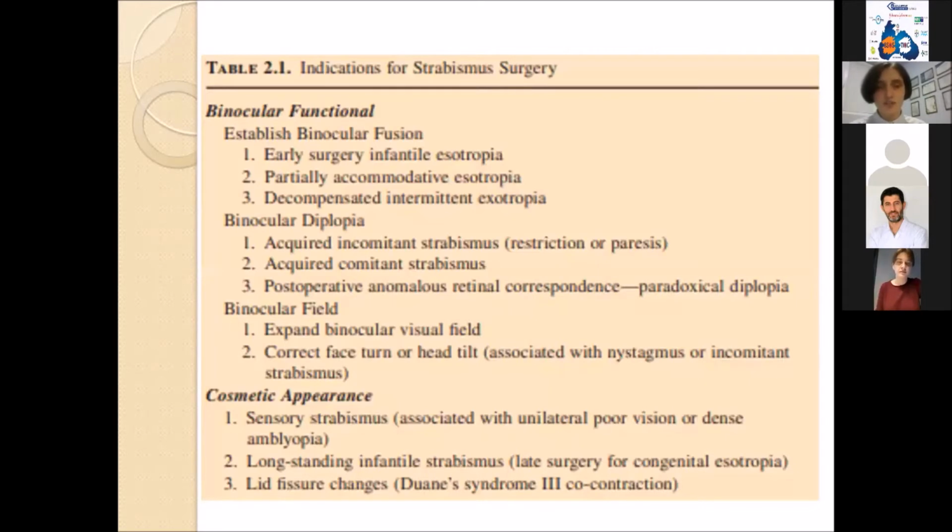Indication for strabismus surgery. The most important part for the indication of strabismus surgery is binocular function: to retain the binocular function, to avoid binocular diplopia, also to retain a binocular field. Especially we think about binocular functions when we do the surgery in infants, and about cosmetic appearance when we do the surgery in adults.